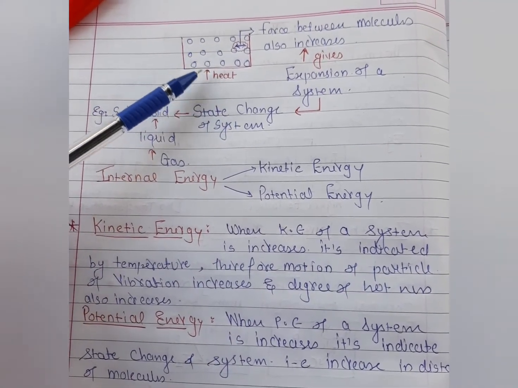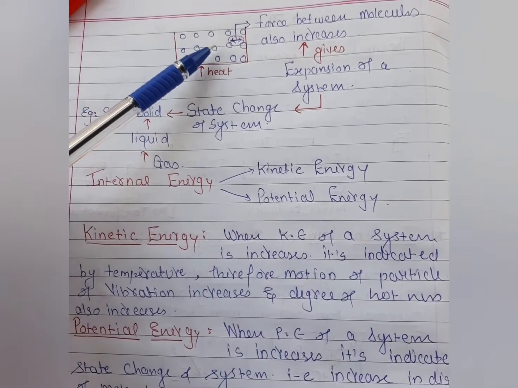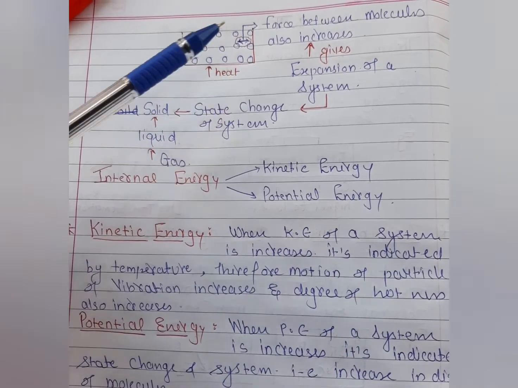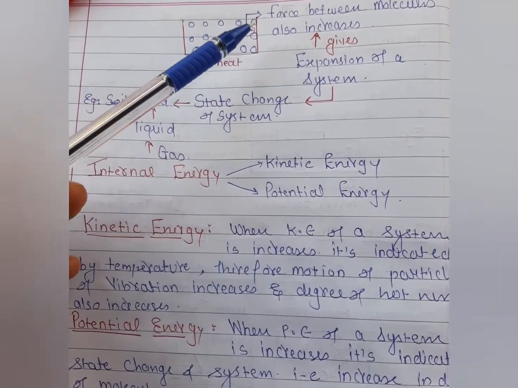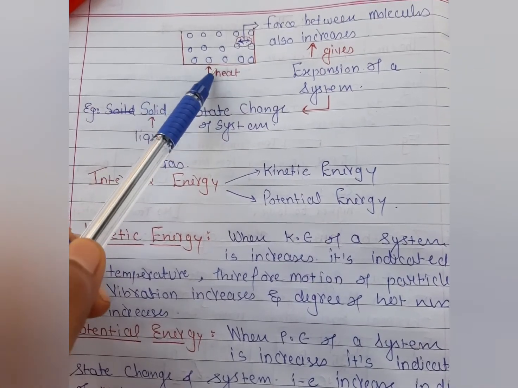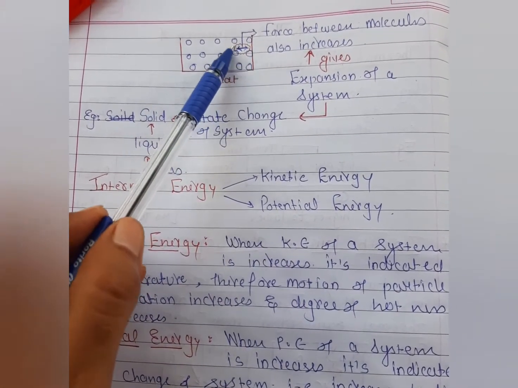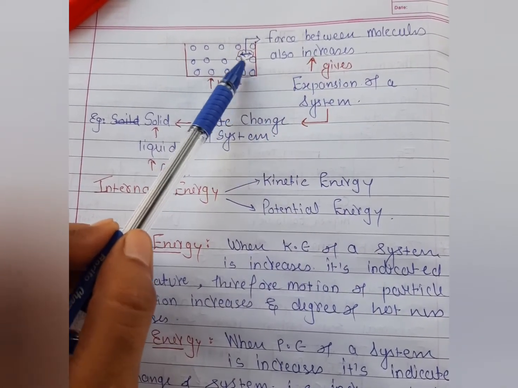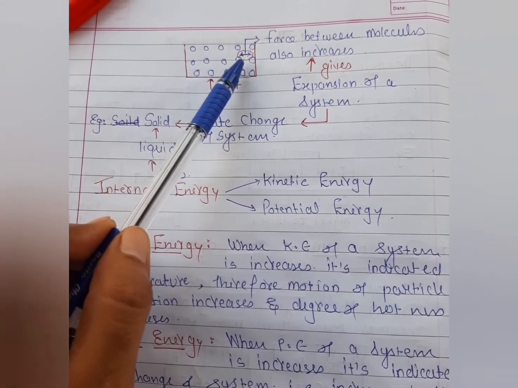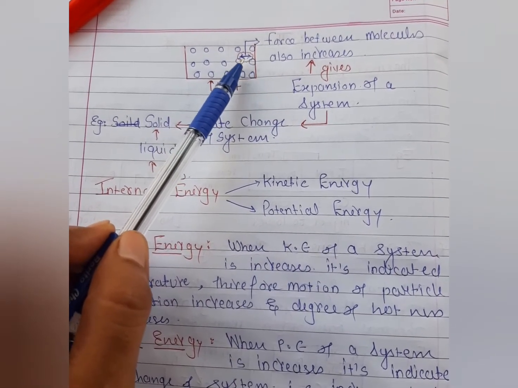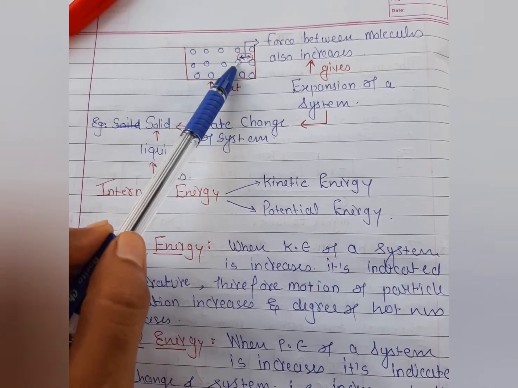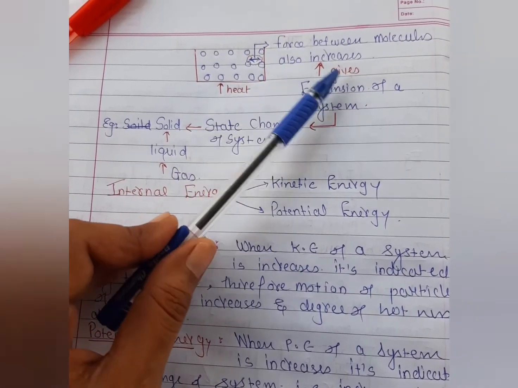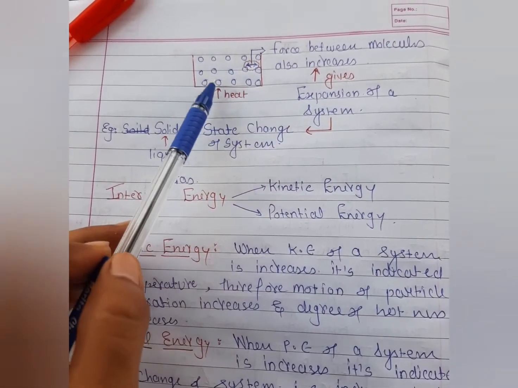Here the container will be the same, and the molecule arrangement is fixed. As you know very well, students, this system experiences heat. Then what happens? When we give heat to the system, the molecule distance is fixed, but after we increase the temperature of the system, the force between the molecules also increases. Why does the force between the molecules increase? Because the vibration of the molecules increases. That's why, students, the distance between the molecules also increases, and because the distance between the molecules increases, the force between the molecules increases because of heat.